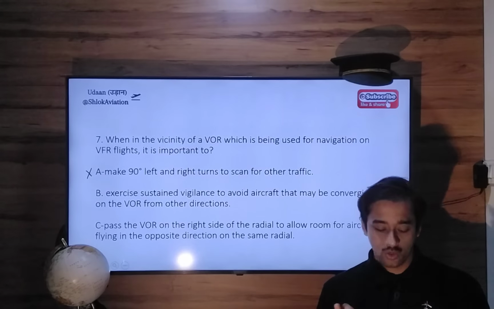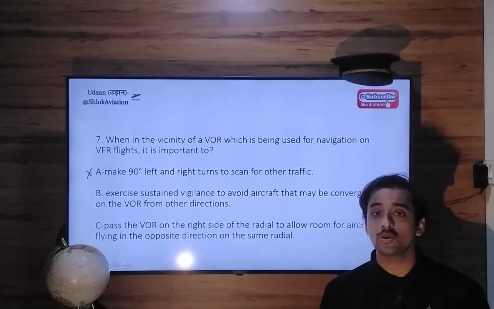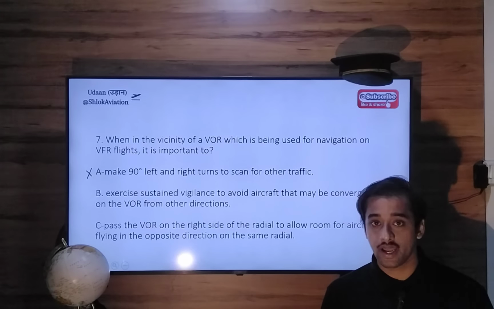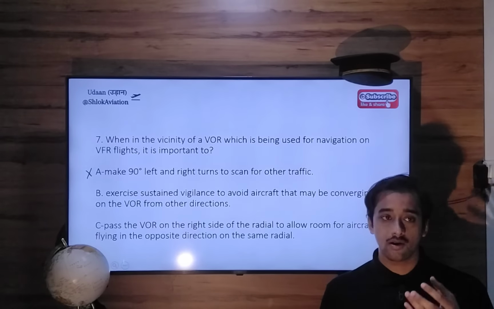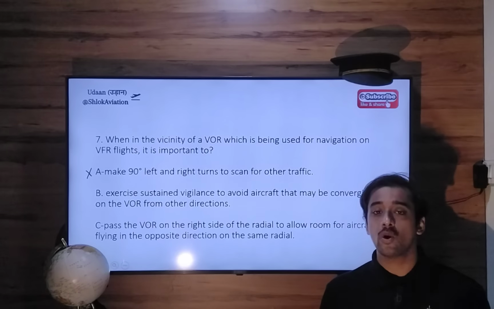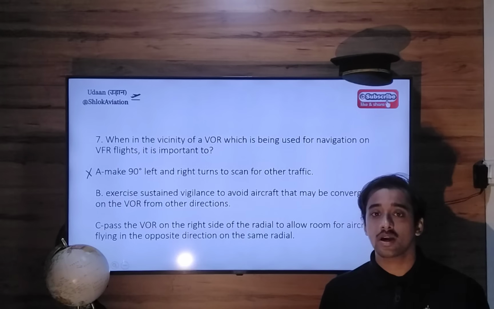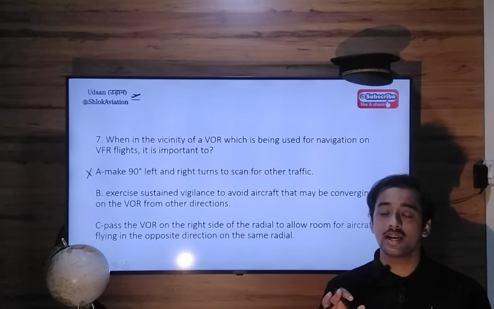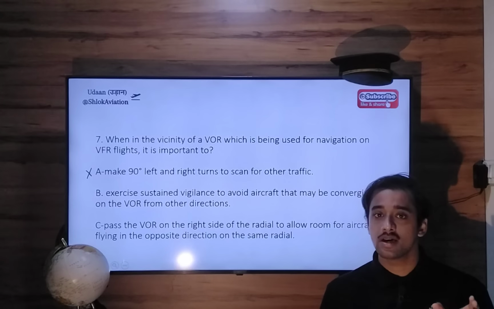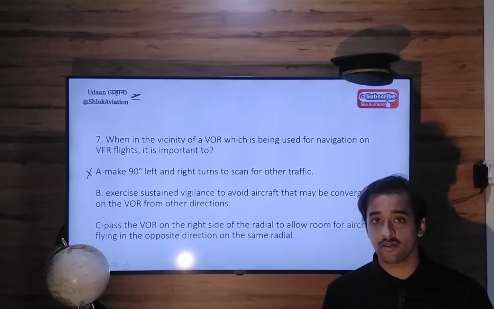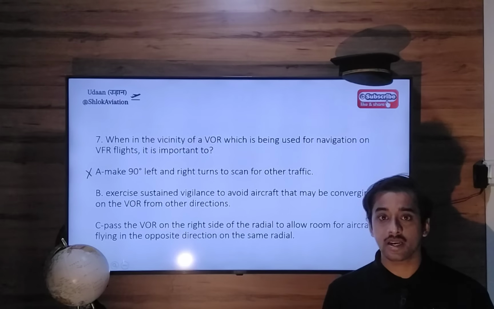Why? To make a visual scan for traffic around you, you don't need to turn your aircraft 90 degrees left or 90 degrees right. A total 90-degree change in heading is not required. You can just look outside your windscreen and check for traffic. If you're flying a high wing aircraft like a Cessna 172, you can check for traffic above you by rolling your aircraft left and right, raising and lowering the wings. That way you can scan traffic, but you don't need to make a sudden 90-degree heading change.